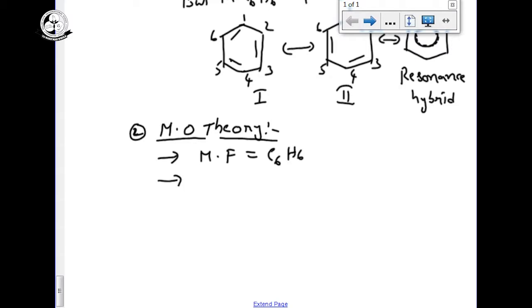While you are looking at the canonical structures of benzene, we can feel there is a carbon-carbon single bond and also a carbon-carbon double bond. So it could behave sometimes like an alkane, and sometimes like an alkene. Behaving like an alkane means undergoing substitution reactions; behaving like an alkene means undergoing addition reactions. But benzene does not undergo addition reactions. It undergoes only substitution reactions.